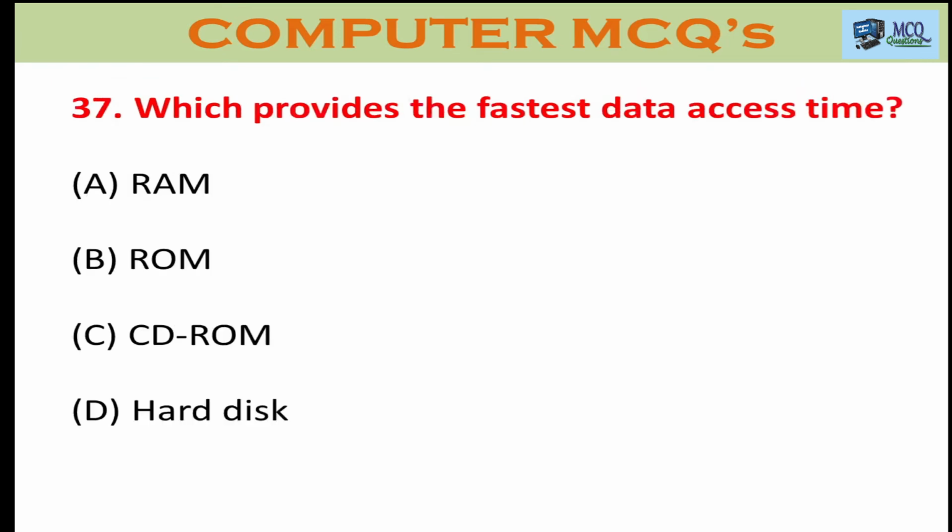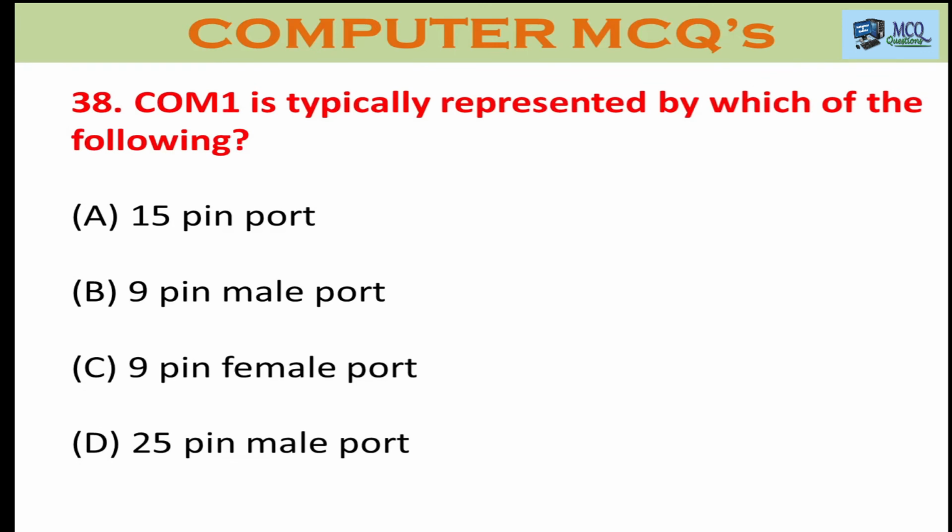Question number 37. Which provides the fastest data access time? A. RAM, B. ROM, C. CD-ROM, D. Hard disk. The right answer is A. RAM, random access memory.